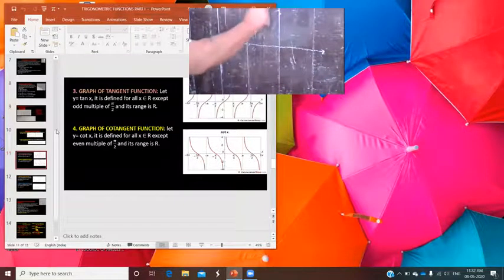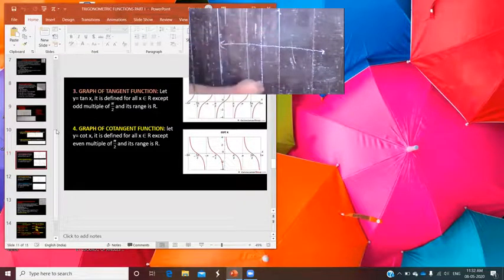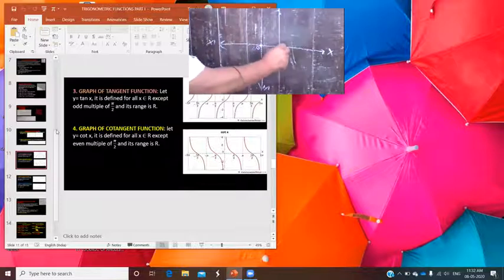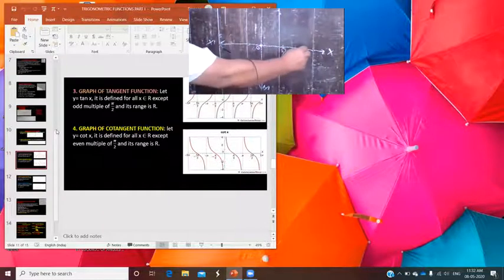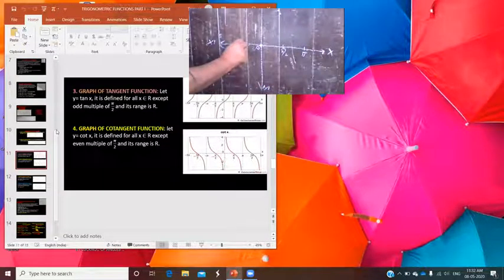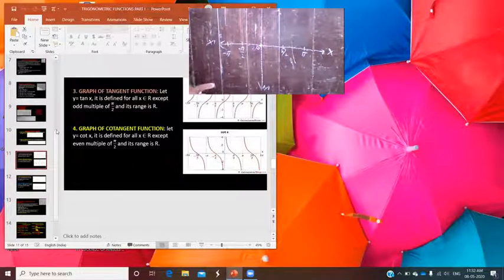Okay, here you have taken the y-axis, x and x dash. This point is 0 radian. Here you can take pi by 2. Here you have pi. And again, here you have minus pi by 2. Here you have minus pi. And just see it. You well know at pi by 2, tan is not defined.